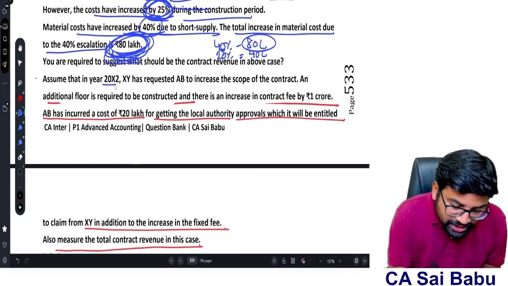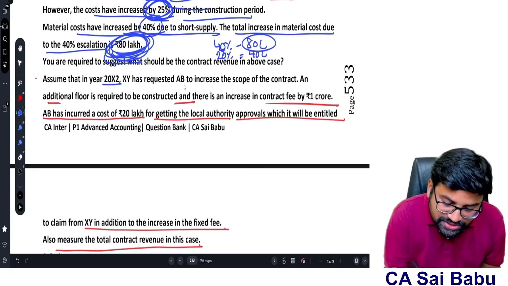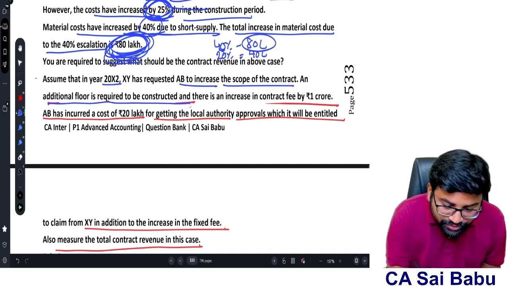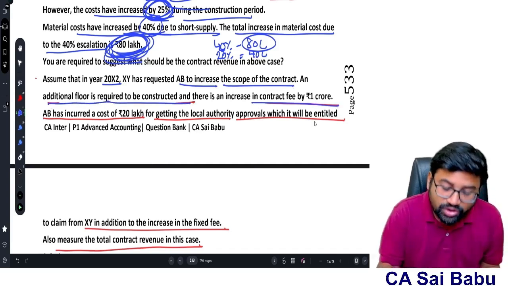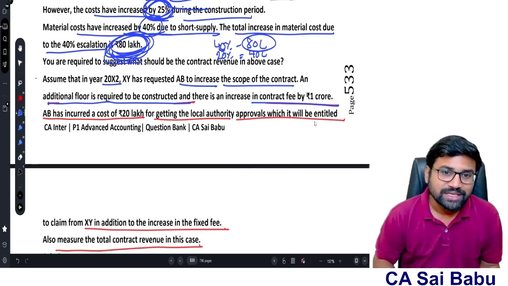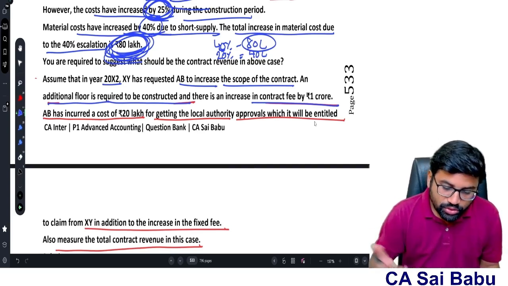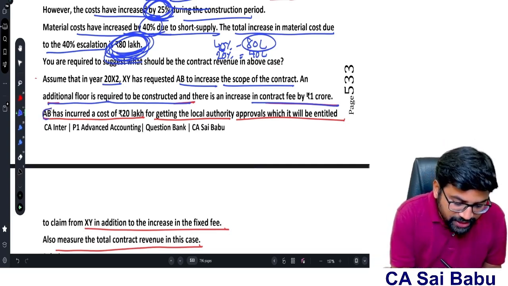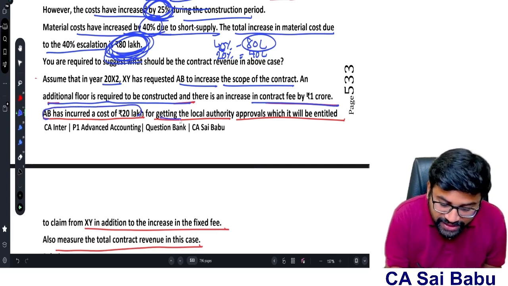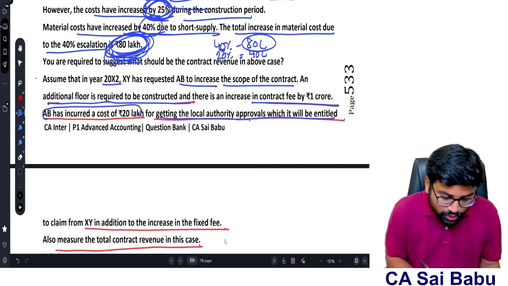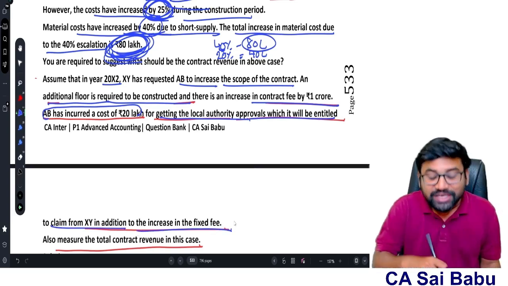Assume that in year 2012, XY has requested AB to increase the scope of the contract. An additional floor is required to be constructed and there is an increase in the contract fees by 1 crore. Additional floor requested by the customer, 1 crore is the fees. Contract revenue is increased by 1 crore. AB has incurred a cost of 20 lakhs for getting the local authority approval, for which it will be entitled to claim from XY in addition to increase in fixed fees.